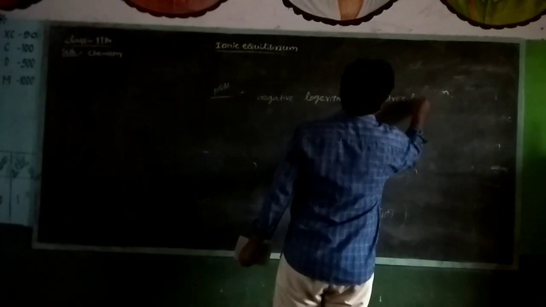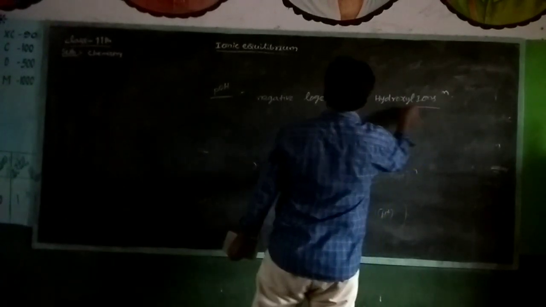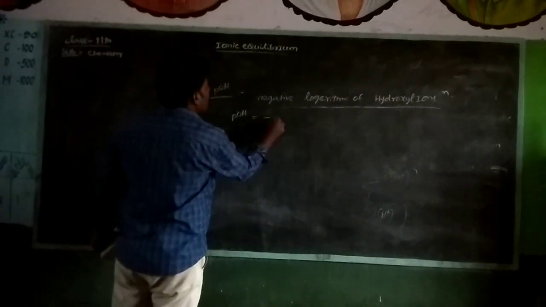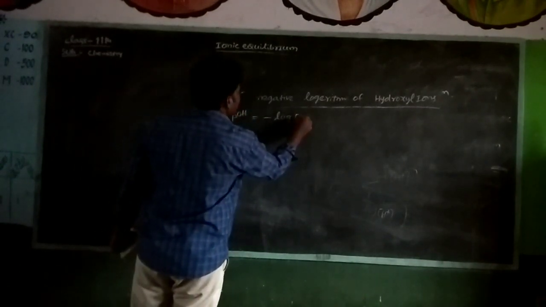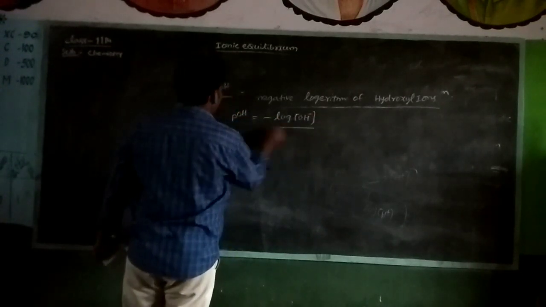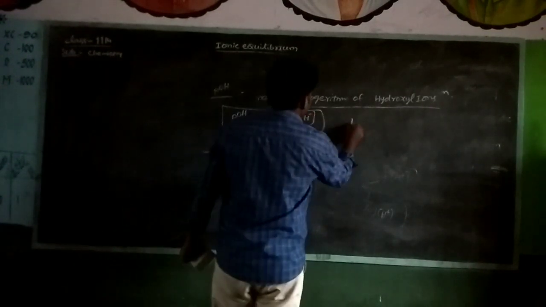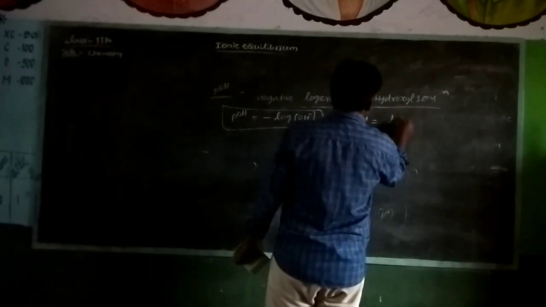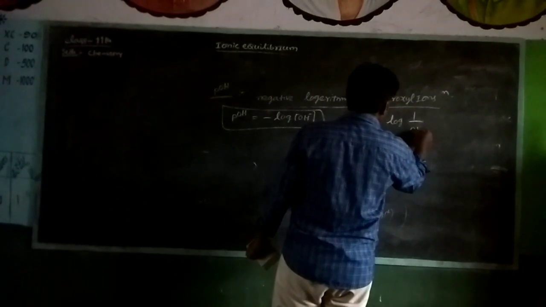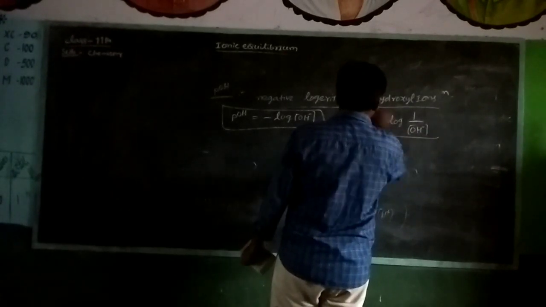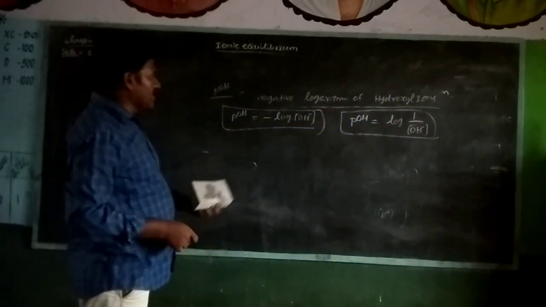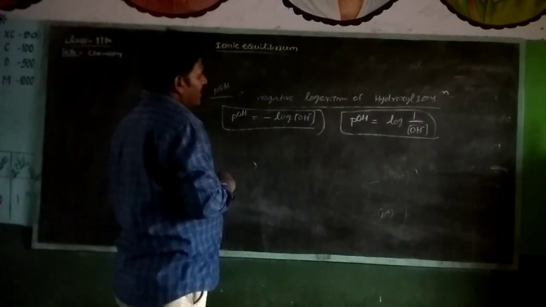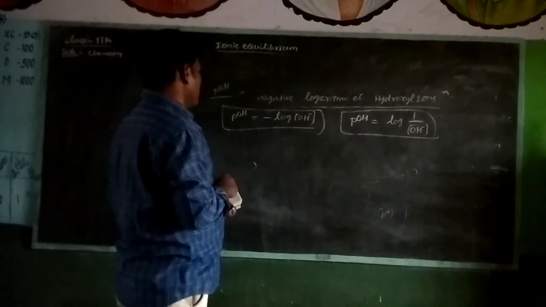Negative logarithm of hydroxyl ions is called as pOH. You can write pOH is equal to minus log OH minus concentration. pOH is equal to log 1 by OH minus concentration. This is also represented as the negative logarithm of OH minus concentration, that is called as pOH.